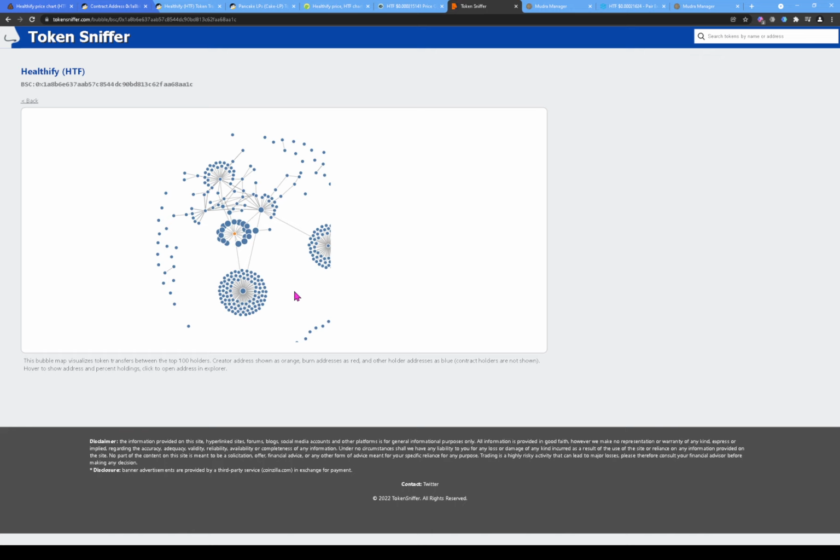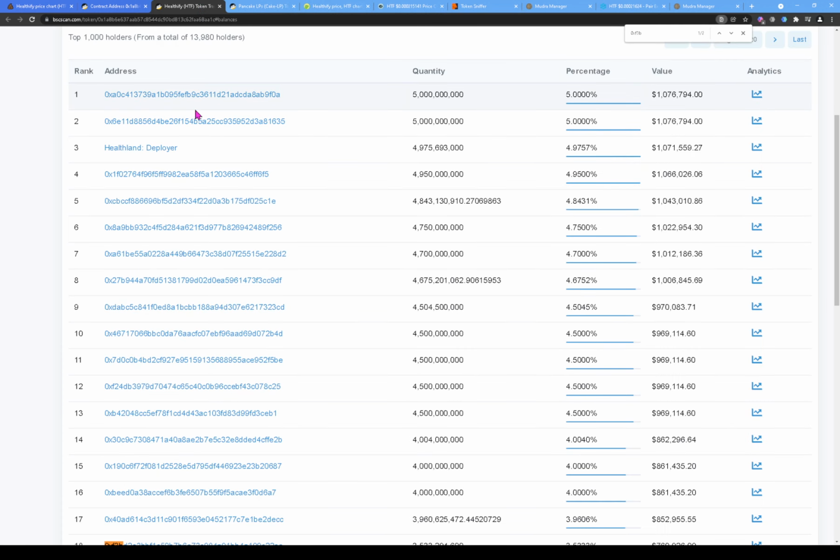I teach people how to actually research these tokens and find things that may be wrong with these coins, just like how I just found this bubble map to show, hey, this one wallet is linked to over 100 different wallets. So what that means is that one wallet, he probably owns all of these other wallets.